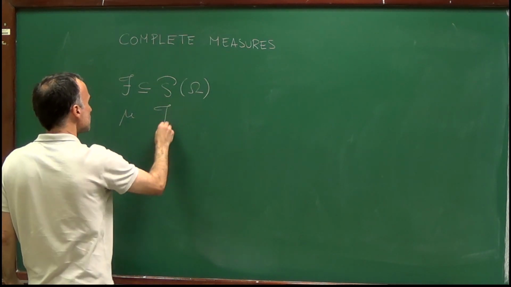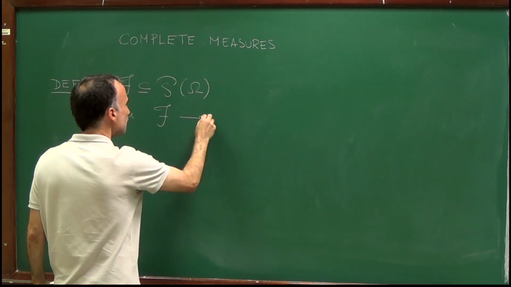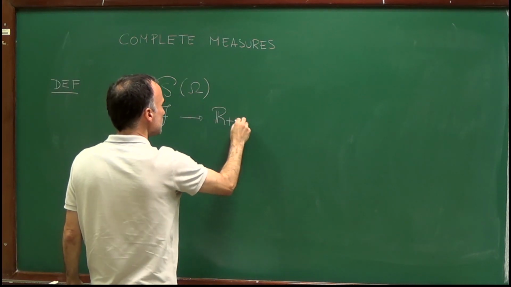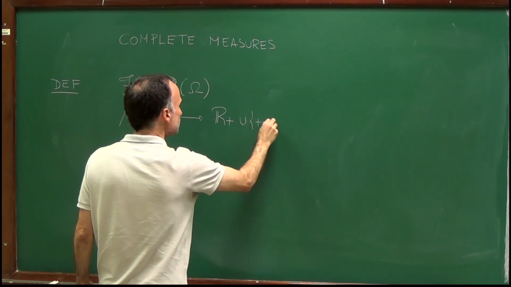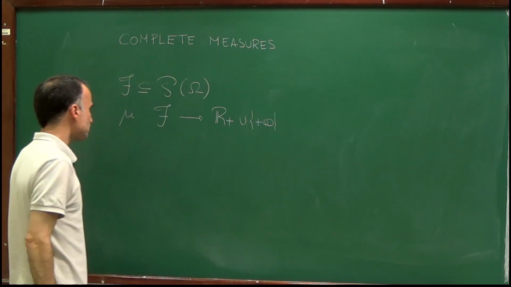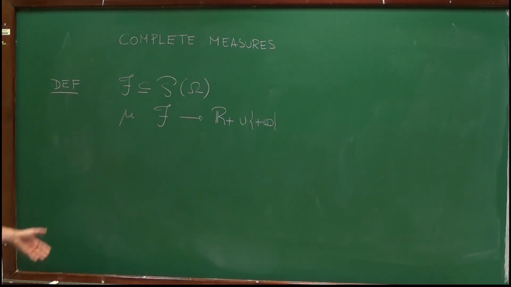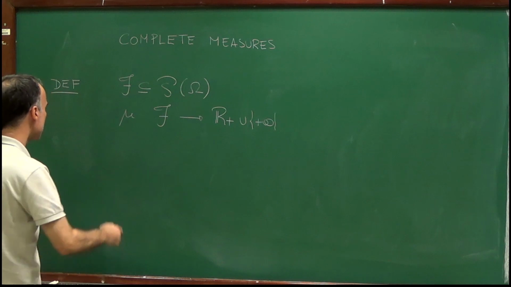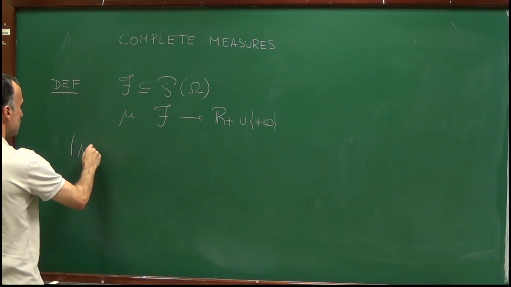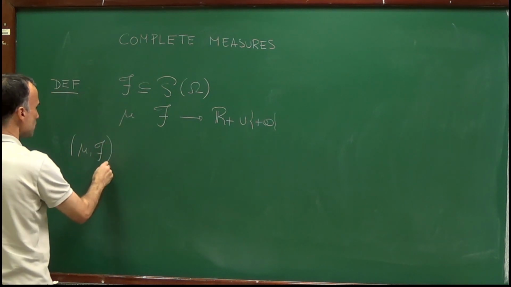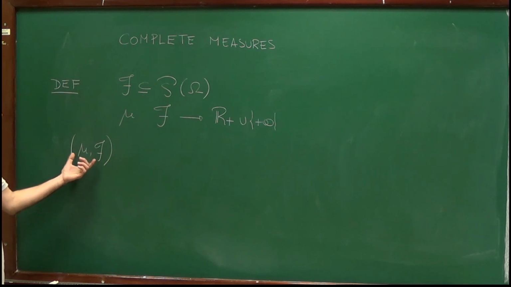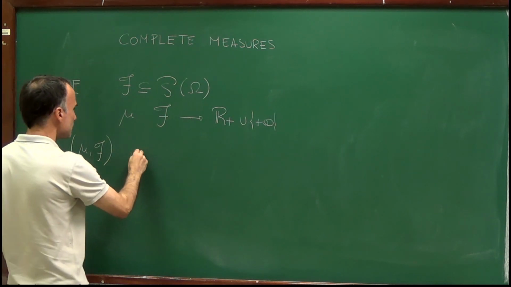So we have a measure which is defined on F and takes values in R plus union plus infinity. And I will say that the measure mu and the sigma algebra F form a complete pair.